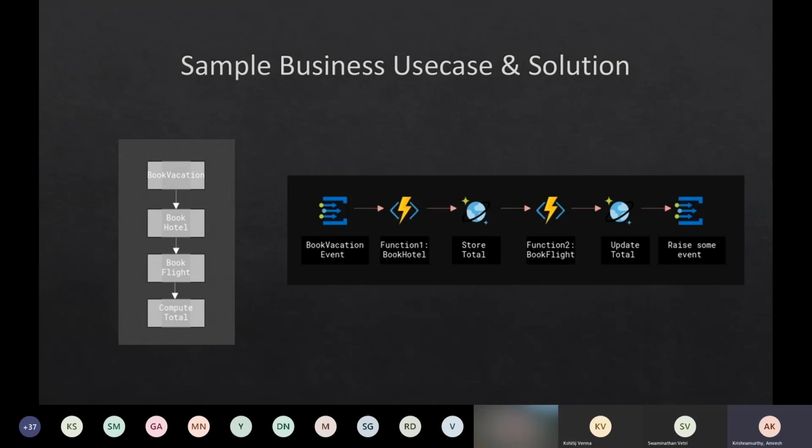So this is a sample workflow, but if you see, there are a lot of handshakes and a lot of components that we will have to use. When I say a lot of components, there is an Azure function, there is some DB involved to maintain my state, and there is obviously some kind of a queue system involved, and Event Grid is involved and all that stuff, right? So a lot of handshakes are happening for even a simple workflow, and whatnot.